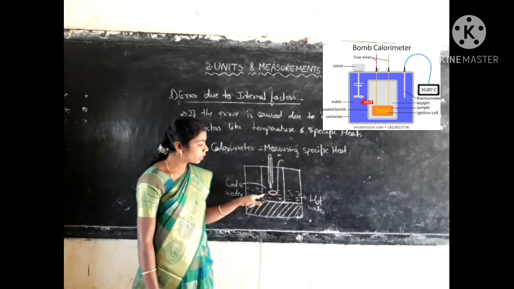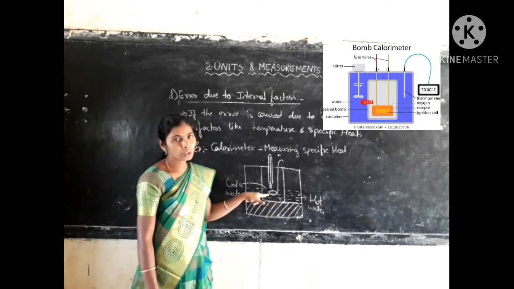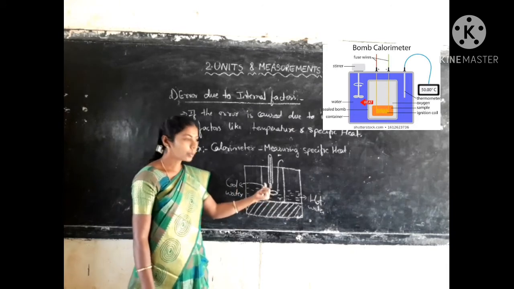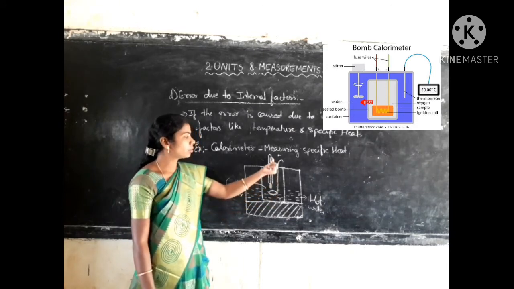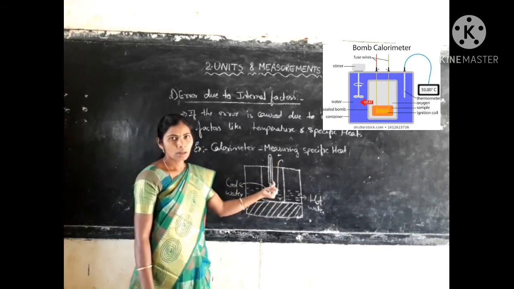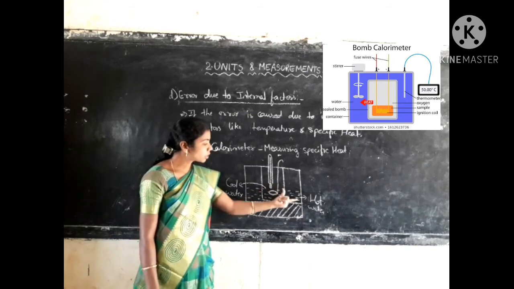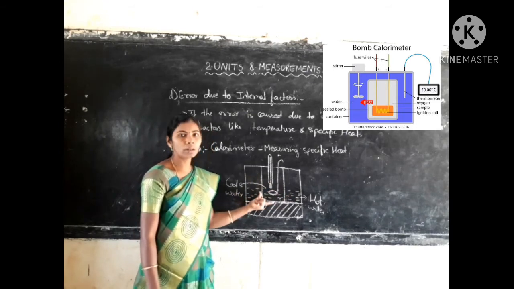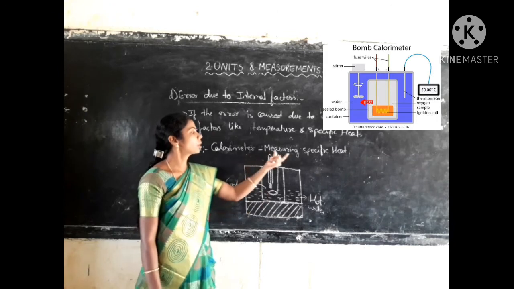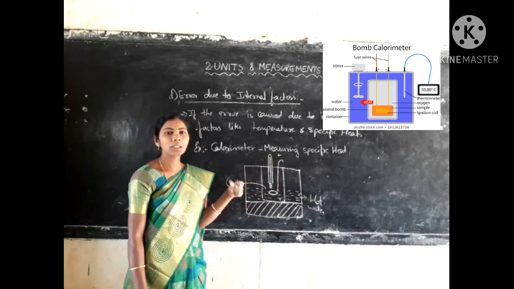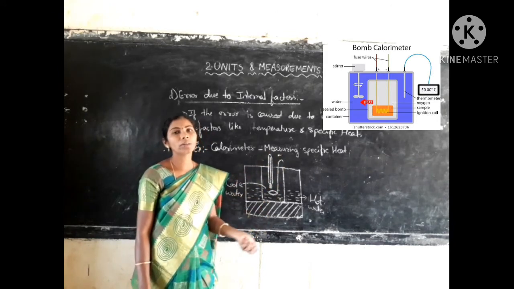As a result, in this inner chamber, the temperature of the cool water will be rising. Whenever the temperature of the cool water is rising, it will be recorded in this thermometer. So this temperature of the inner water is what measures the specific heat of the water. Like this we can measure the specific heat of any substance.